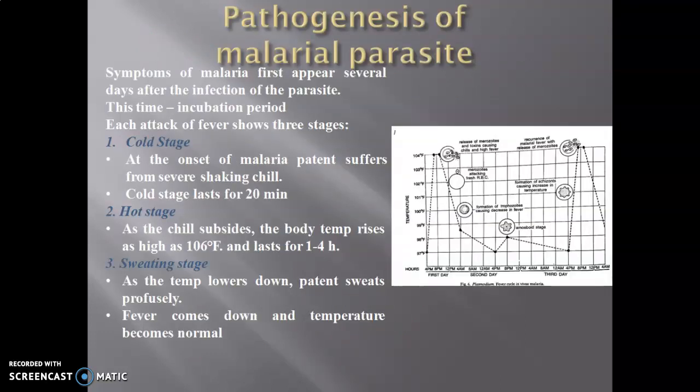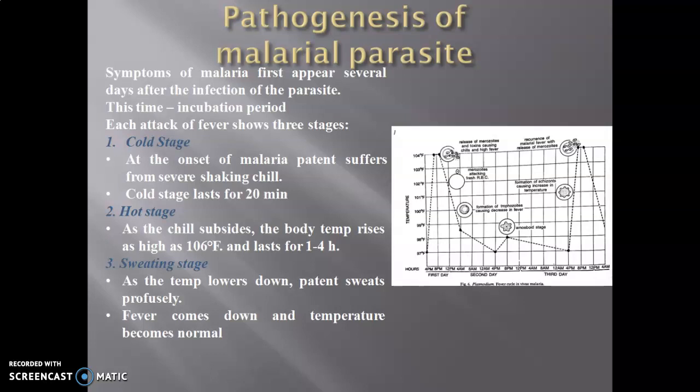Now, important one, actually we have to discuss it. This is quite the live wire of Plasmodium species, how it completes its life cycle. Basically, the symptoms of malaria first appear several days after the infection of this parasite. Now, incubation period, a very important terminology. Incubation period is nothing but the period where the first symptom of the disease can be observed.